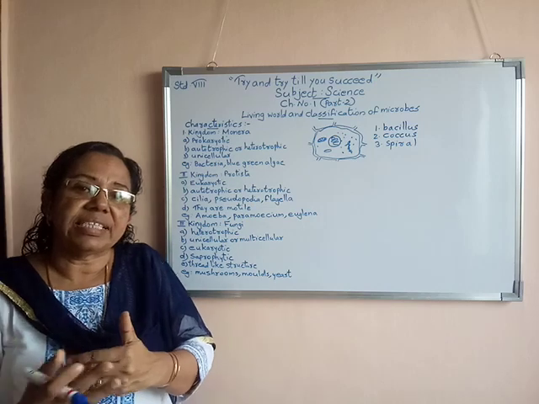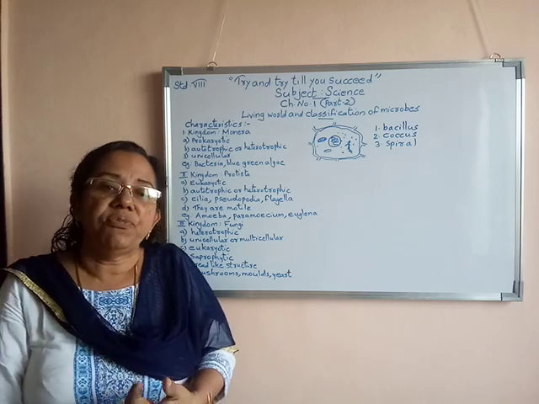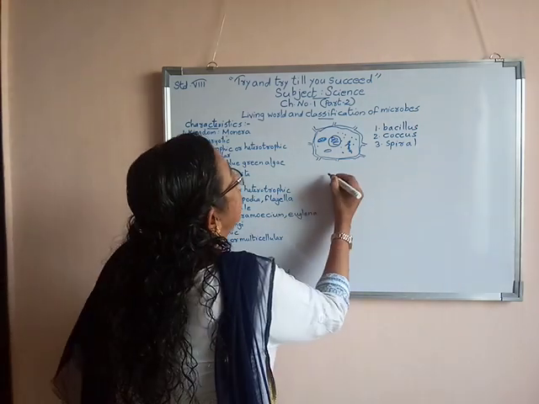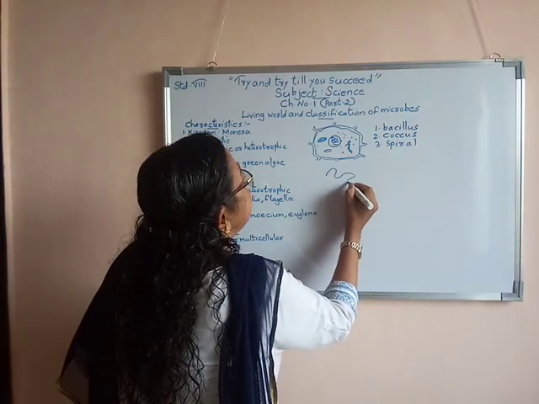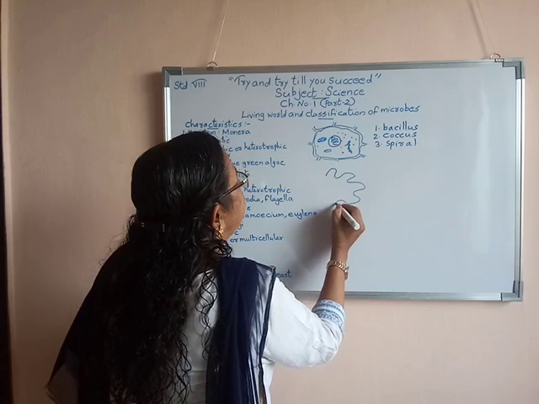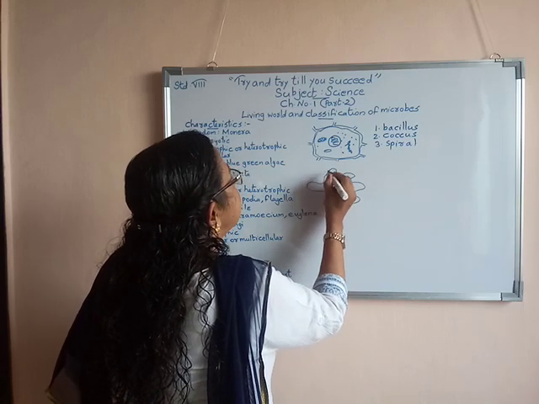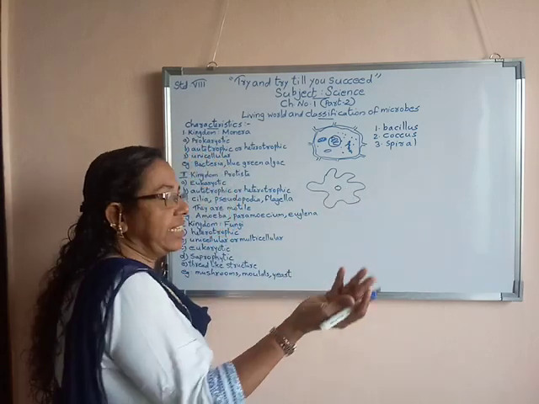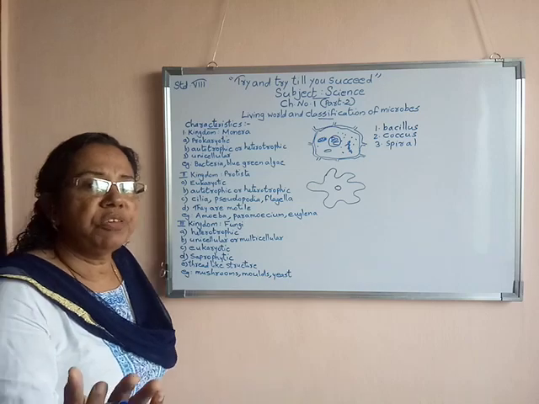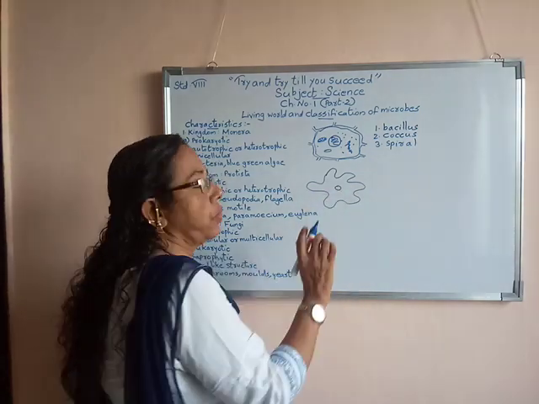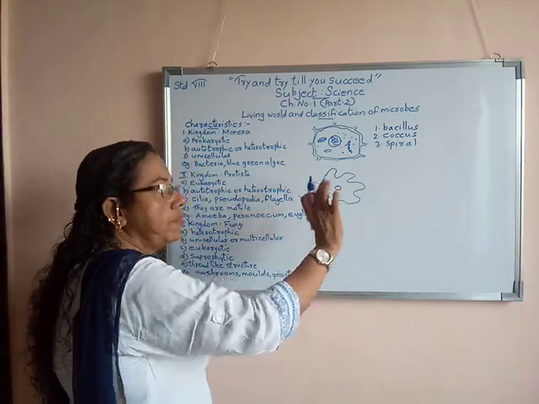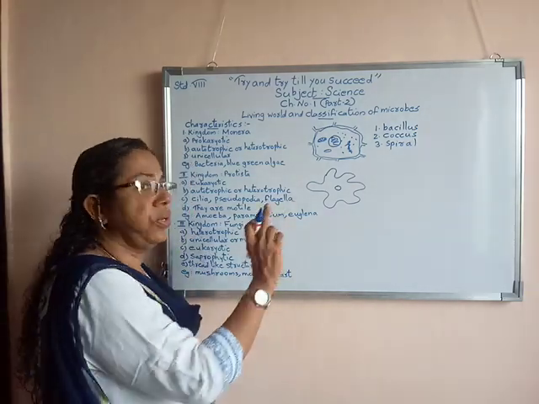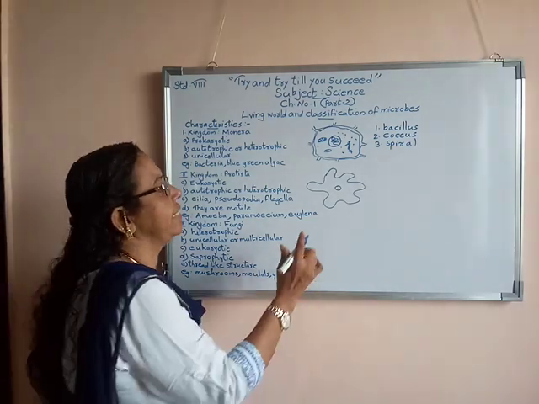Now what are these things? What do cilia mean, and what do flagella mean, and what does pseudopodia mean? I will draw and show you. Here I am drawing one diagram, a rough diagram of an amoeba. The speciality we studied is that they all have eukaryotic cells. All have one more speciality: they are all unicellular. Uni means single. They have only one cell.